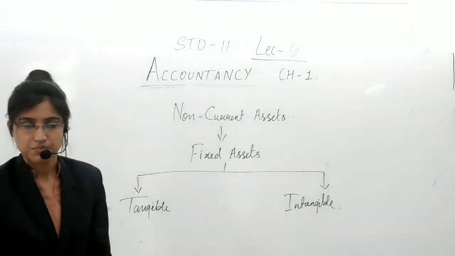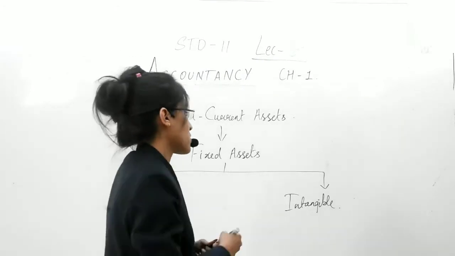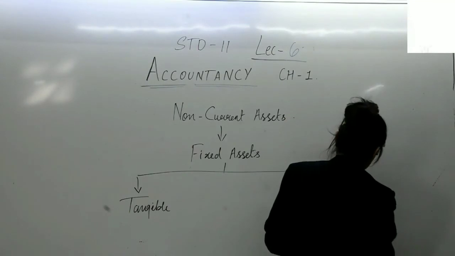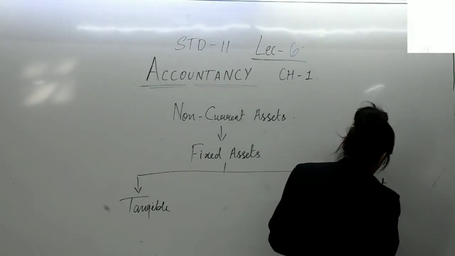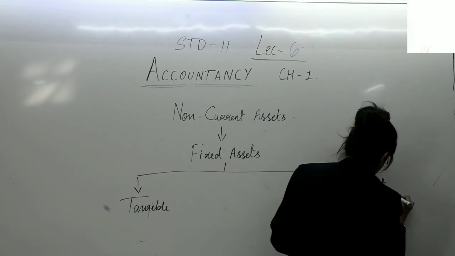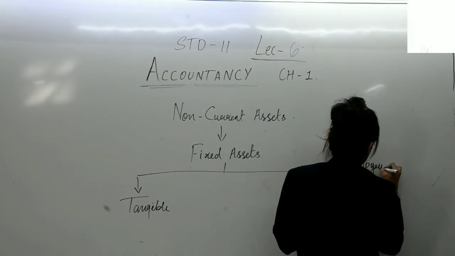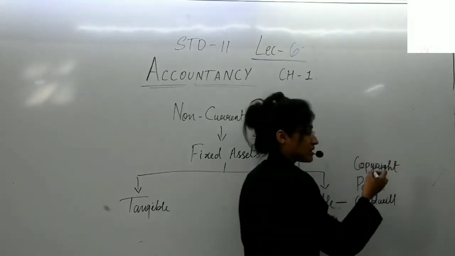Intangible assets: the ones which cannot be seen, which cannot be touched, are intangible assets. Patent, goodwill, copyright, and trademark.